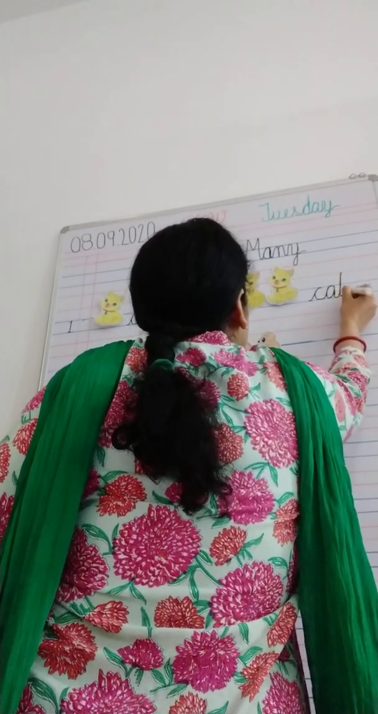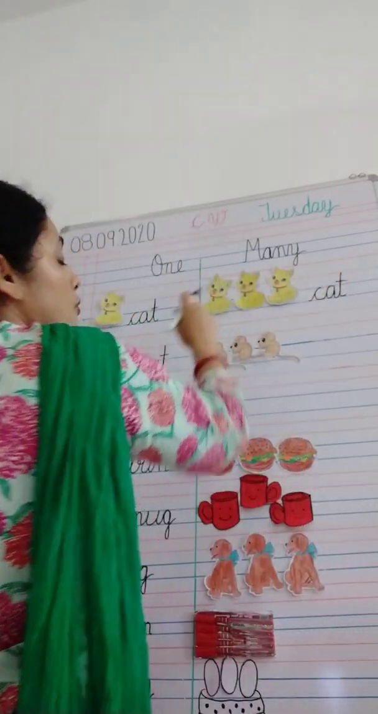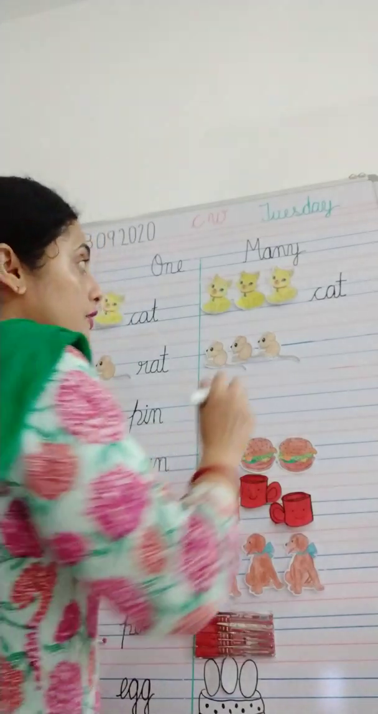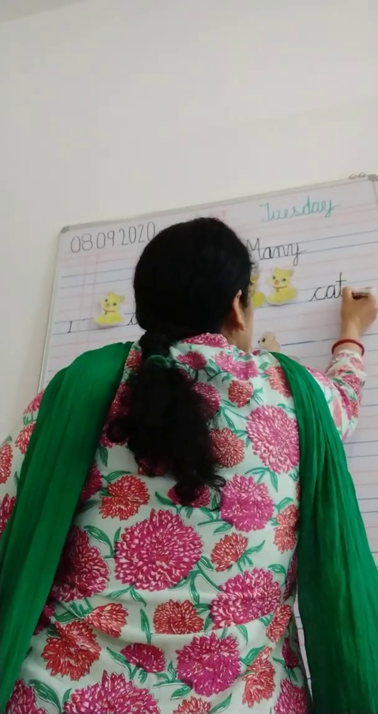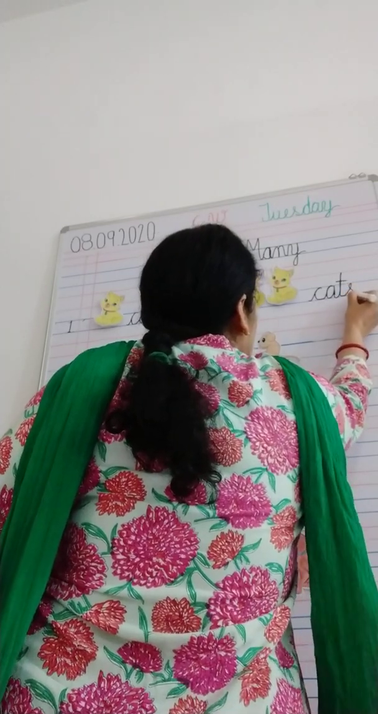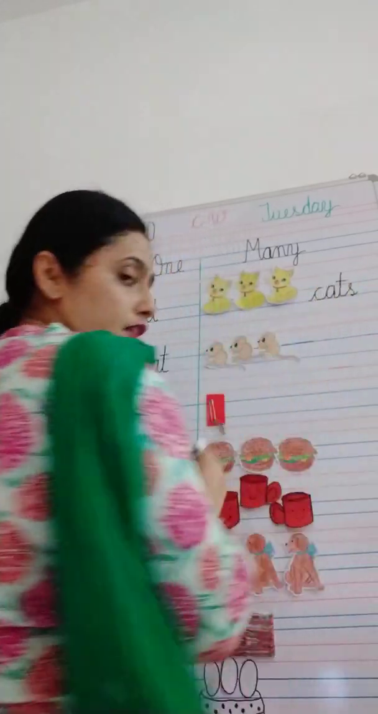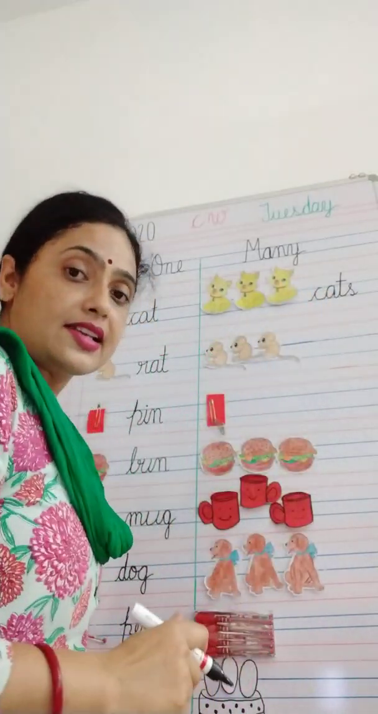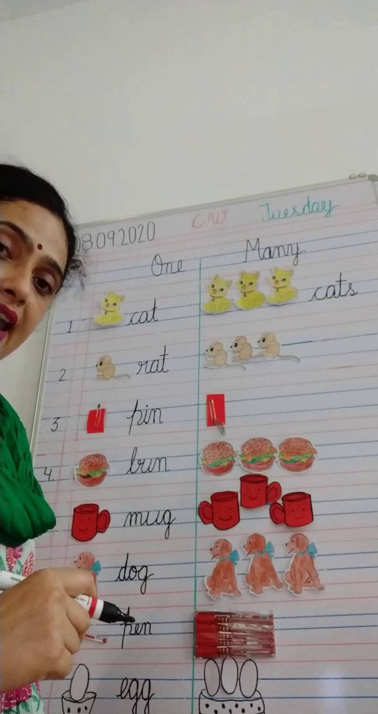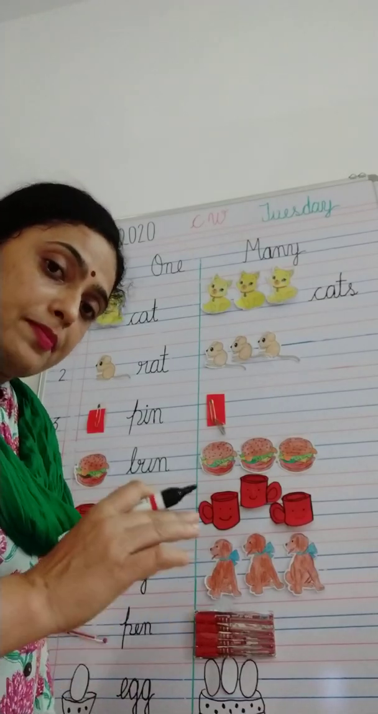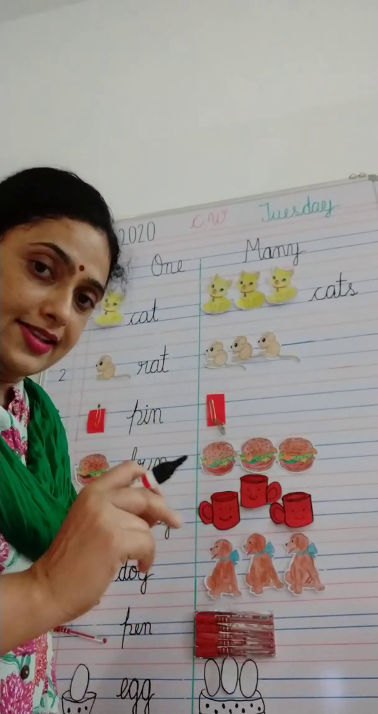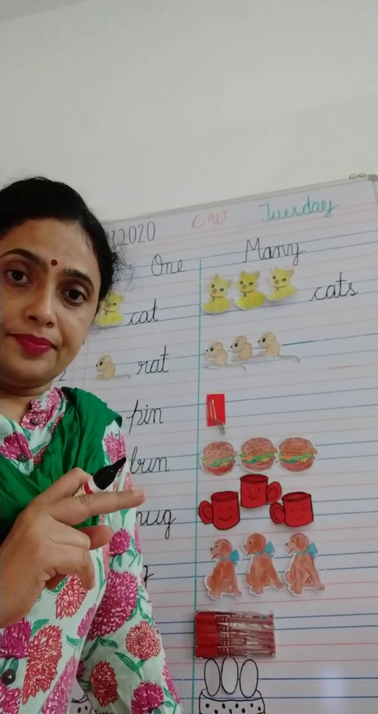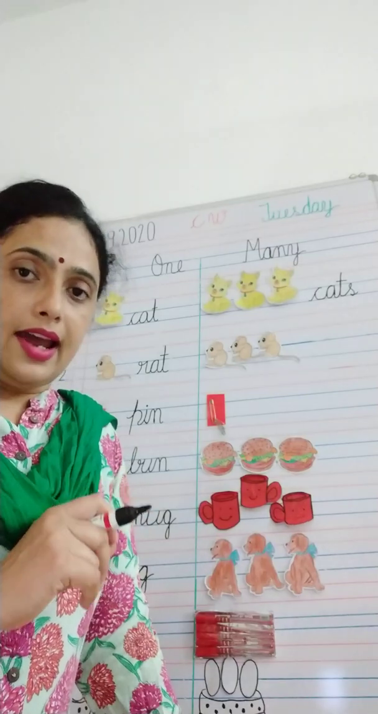Cat. But here we have more than one cat, so we have to add s behind. Now it becomes c-a-t-s, cats. So if we have many things, we have to add s. Which letter do we have to add? S. We have to add s at the end.